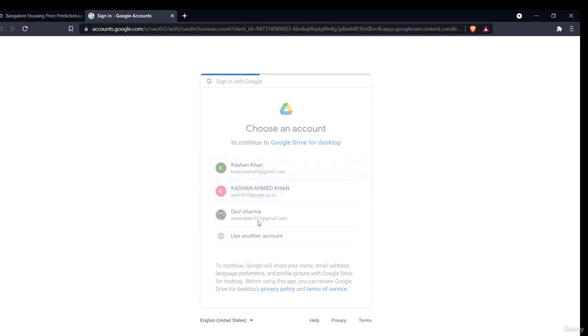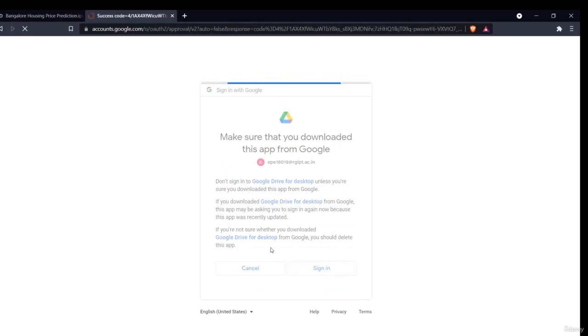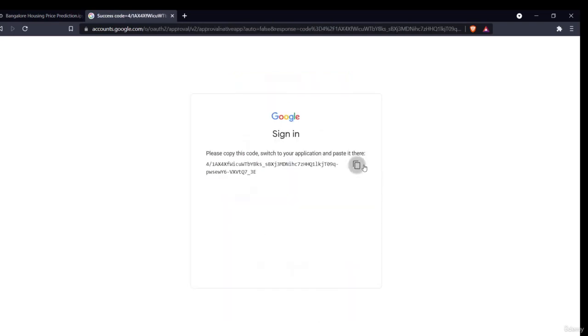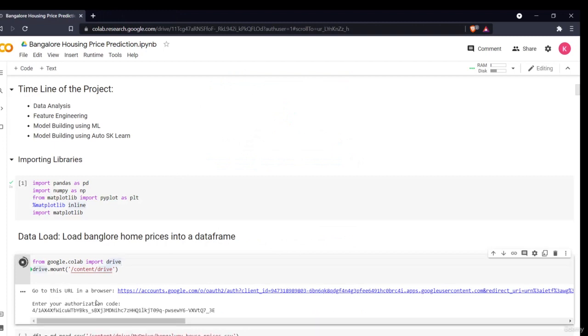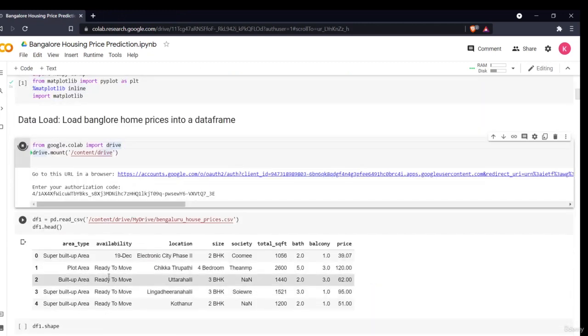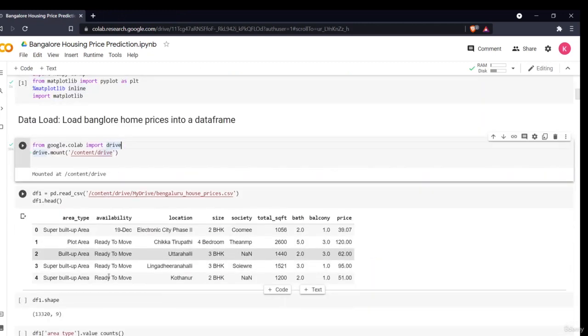You just have to authorize Google Colab to access your account. Select an account, press enter or press sign in, and it will give you an authorization link. You have to copy this link, and basically this is the authorization code. Copy this code, paste it here, and press enter. Now it's that easy. You just import your file into your Google Drive, then mount your drive, as it is saying mounted at content drive.